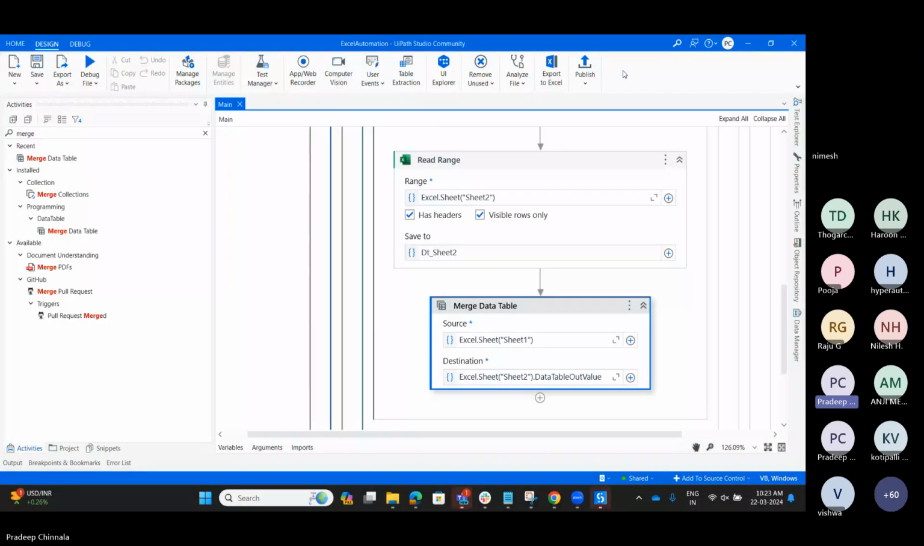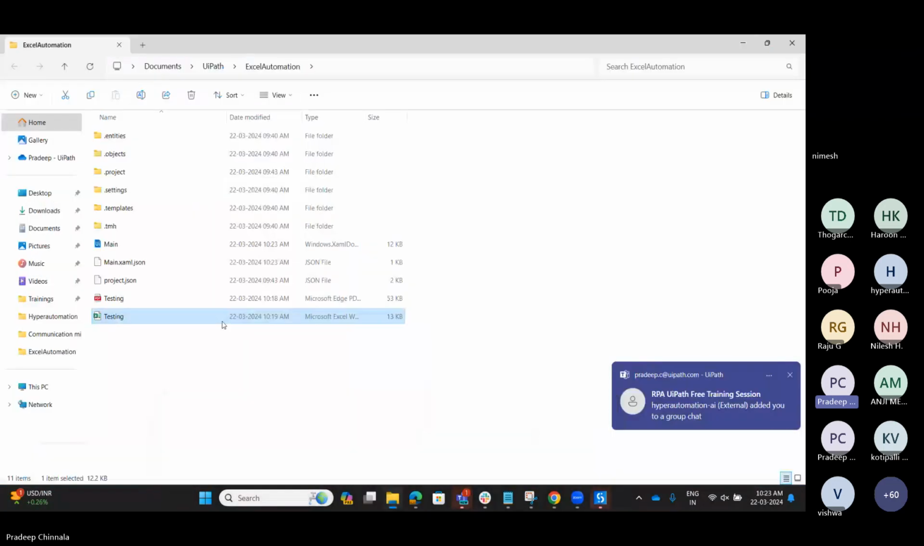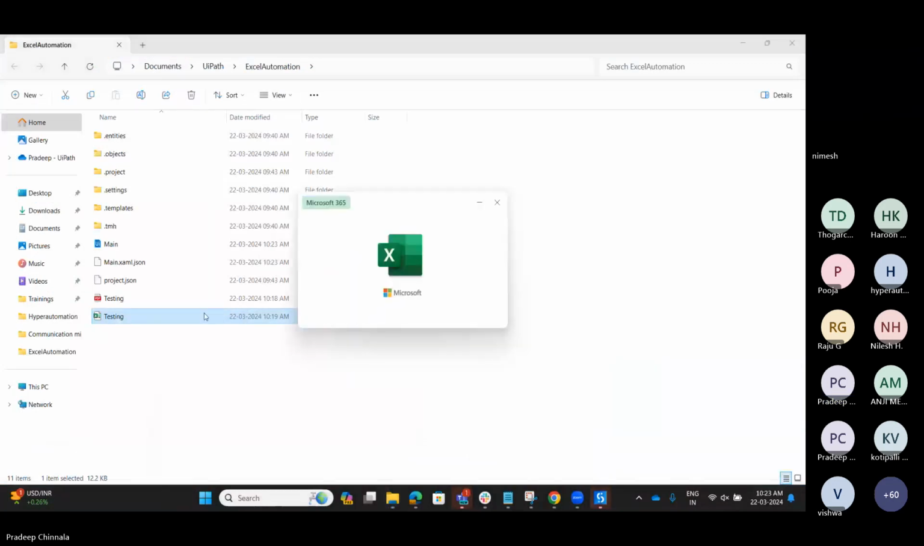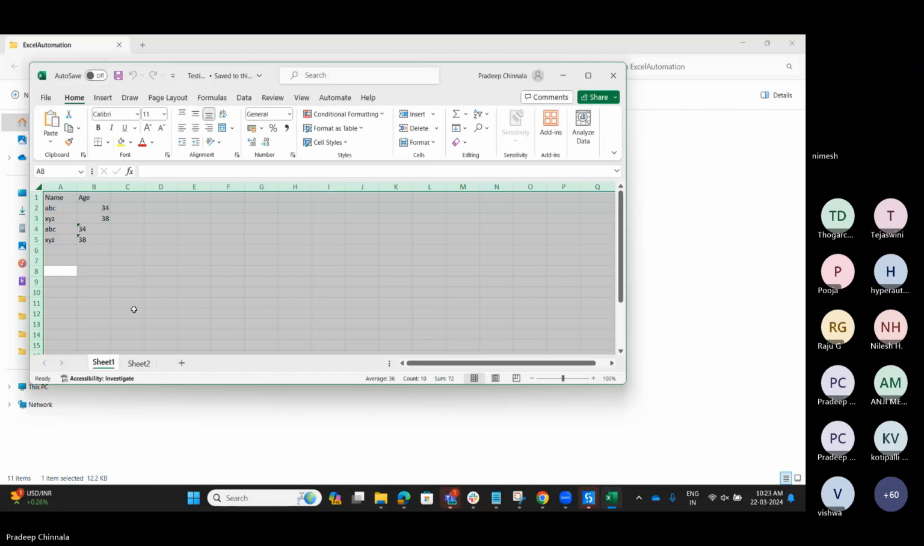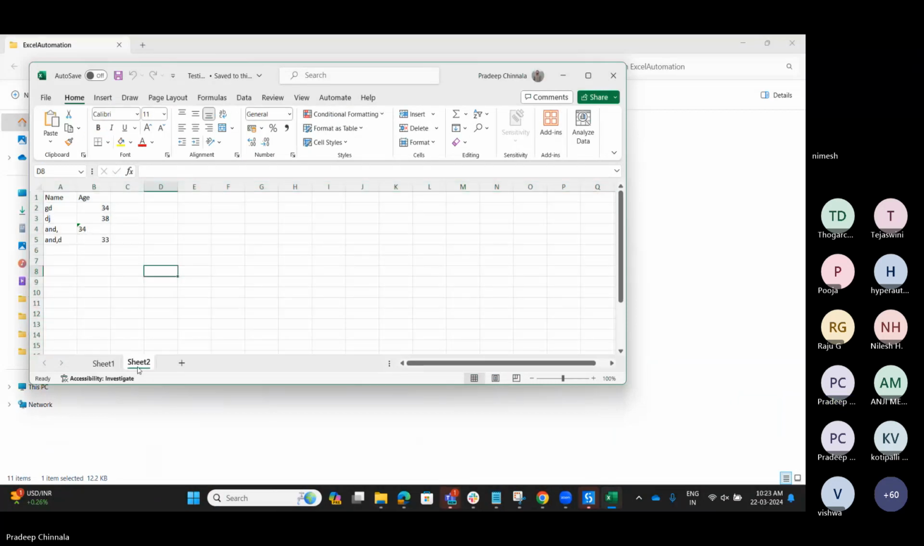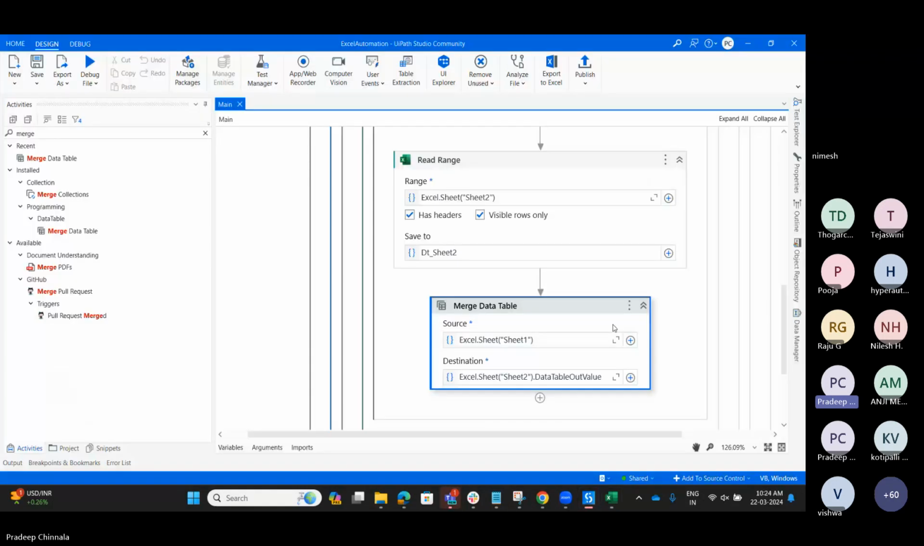I think the execution is done. Let me open that Excel file and we'll see what happened here. So this is sheet 1 and this is sheet 2. So I think the merging did not happen. Let me check it. What's the mistake we have made in the properties?